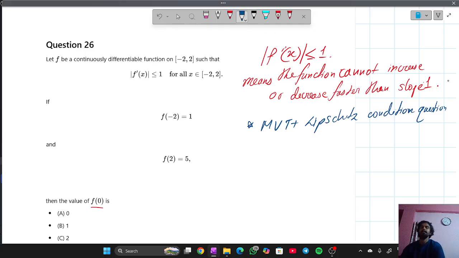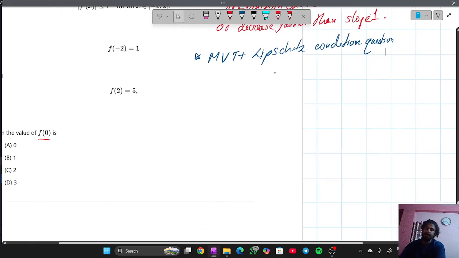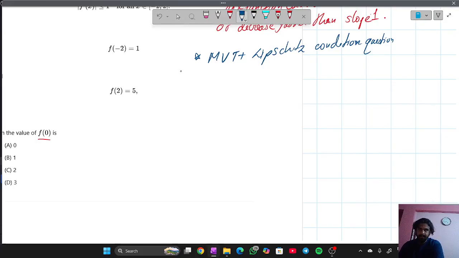Now let's see what is given in the later part. f of minus 2 is 1 and f of 2 is 5. Now f of 2 minus f of minus 2 equals 5 minus 1, which is 4, and we divide by 2 minus of minus 2, which is also 4.